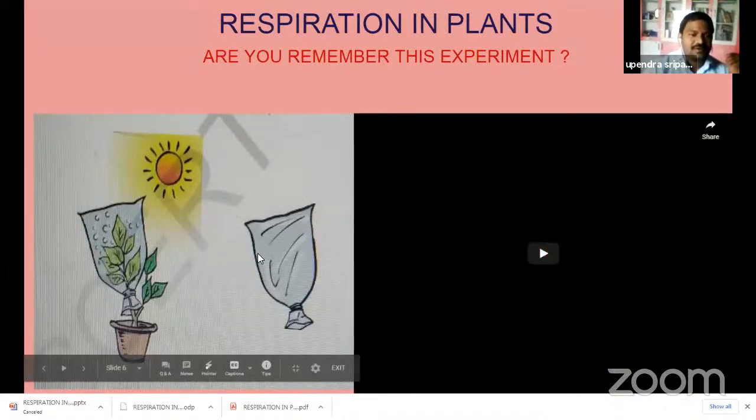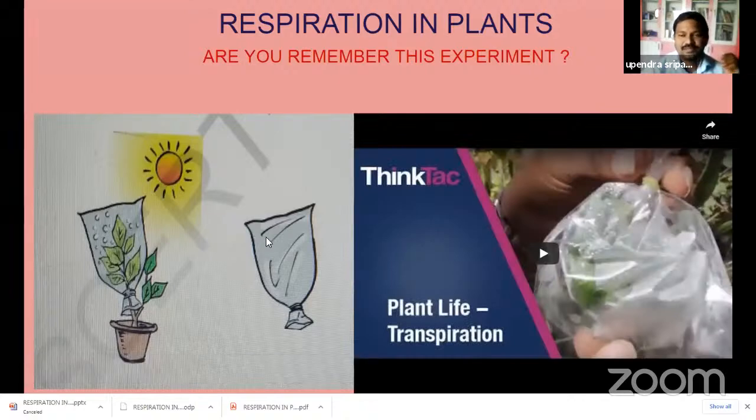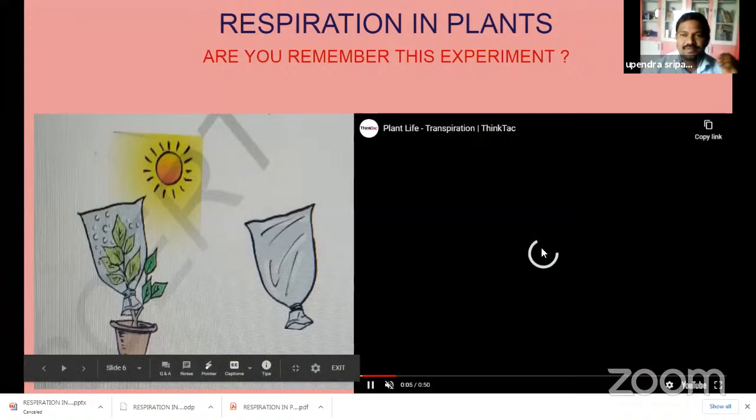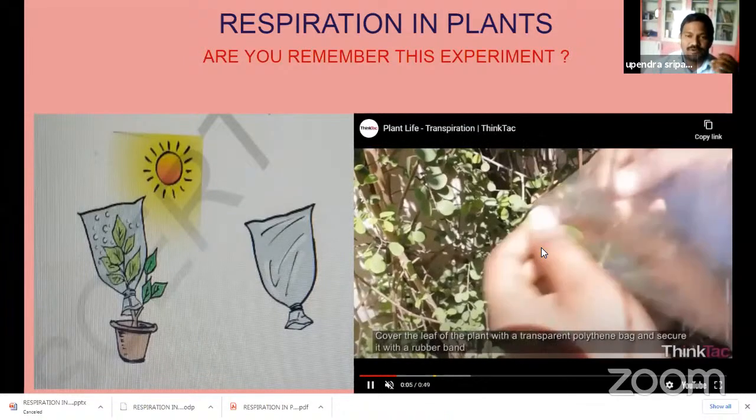Students, do you remember this experiment? Four years ago, you did this experiment in your class 6. Remember and recapitulate this experiment: what we did, what the purpose of this experiment is, and what we know about it.